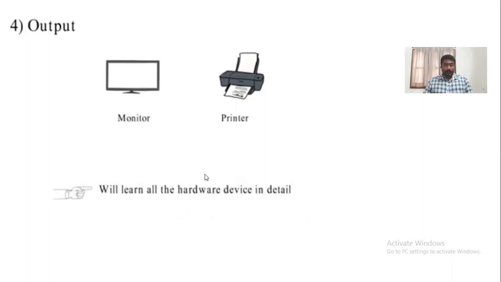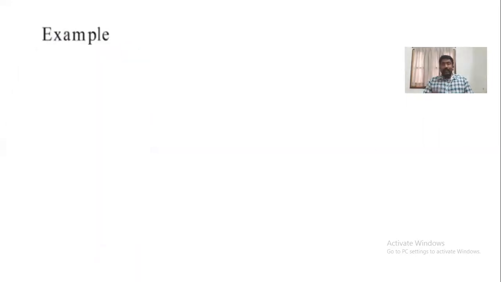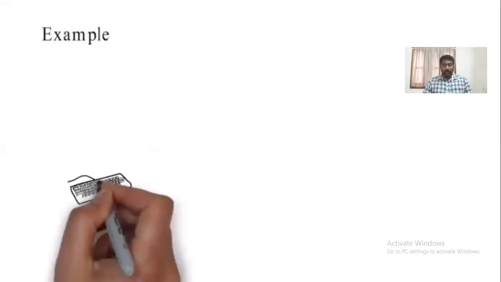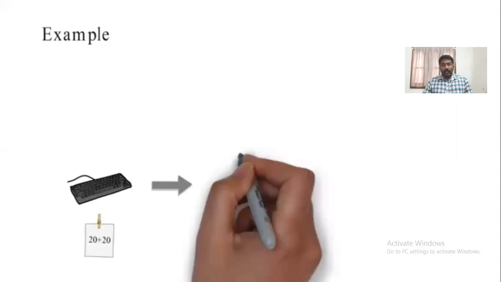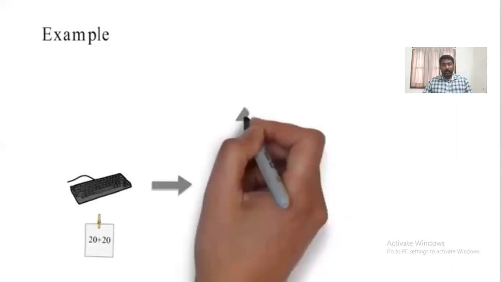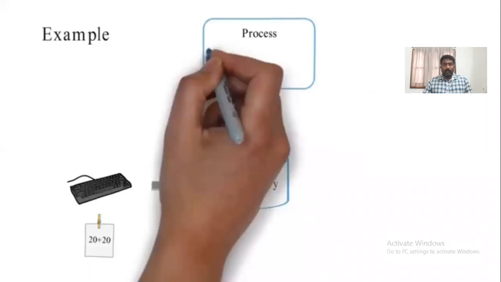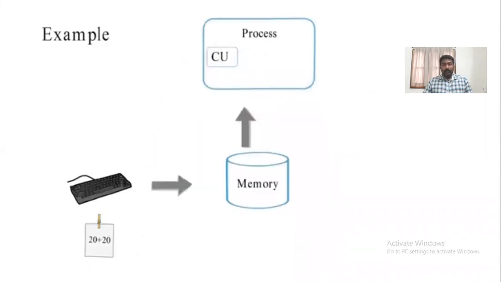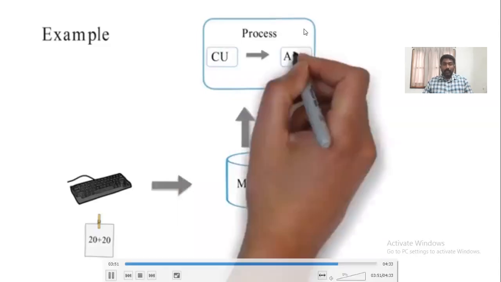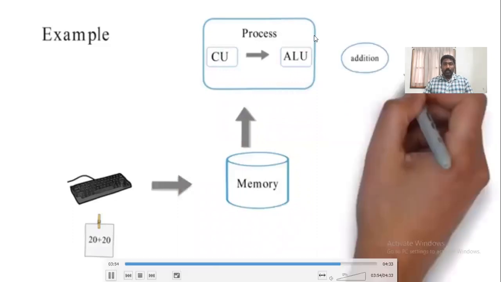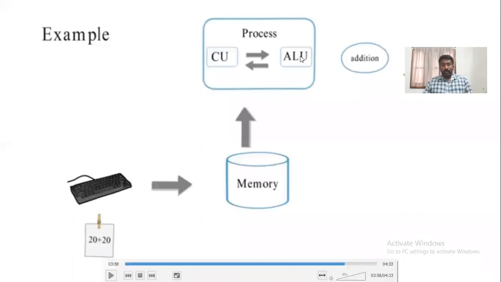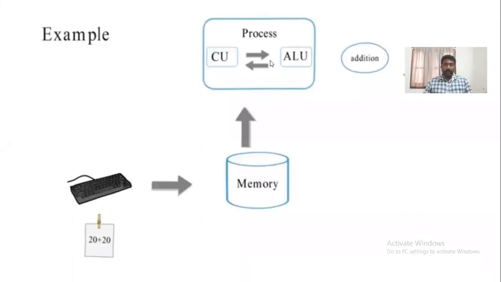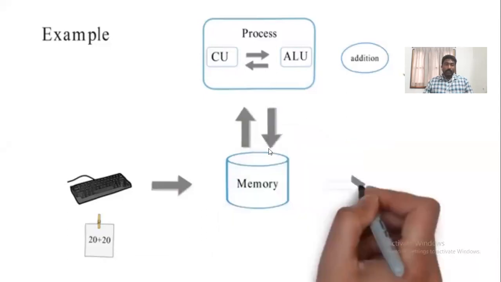And coming to the example, let us have an example of a Von Neumann architecture. So here we have the keyboard. A user enters the data in the keyboard, with an example like 20 plus 20. Once the data is entered in the keyboard, it passes to the memory component and is stored in the memory, and the processor will fetch the data, that is 20 plus 20. This data is fetched from the memory to the CU. Once the CU identifies that there is an arithmetic operation to do, that is the plus operation, it automatically passes the information to the ALU. So the ALU identifies that an addition is to be performed, and the result is stored back to the CU. Once the result gets to the CU, it passes back to the memory. So this is the final structure.